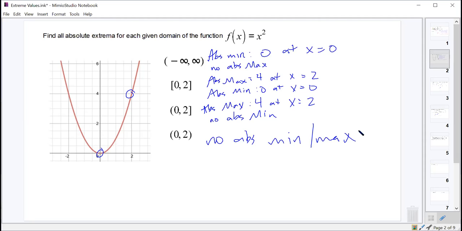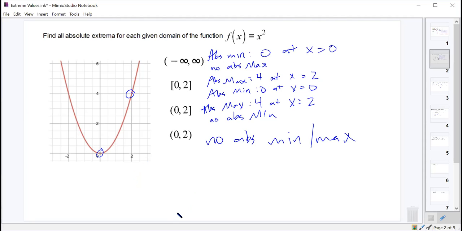There is no way for a function that is continuous on a closed interval to not have both an absolute max and an absolute min. If we have a half open interval or a completely open interval, it's possible that you might not have an absolute min or an absolute max. It's still possible that you could. I could have something like this, continuous on an open interval, and it still contains an absolute max up here and an absolute min down here. But there are plenty of ways to draw it so that it doesn't have to.